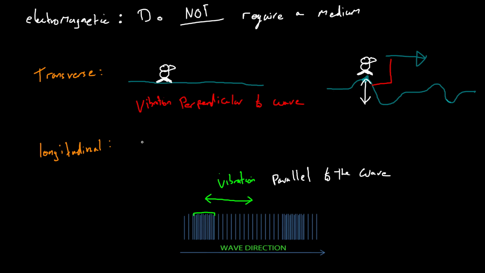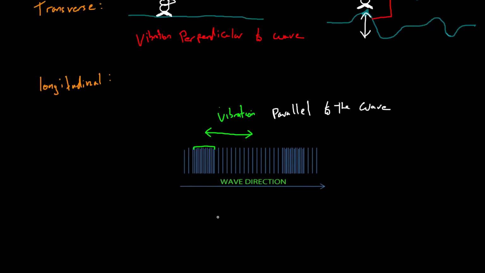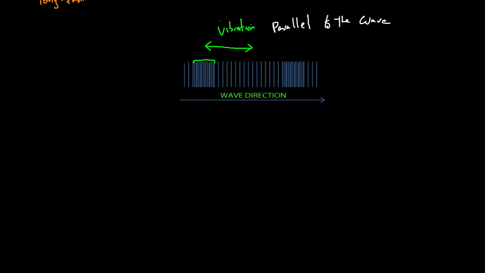There are various different examples. A slinky is of course longitudinal. Sound is also longitudinal. And so I'll just demonstrate that quickly with a diagram. Let's say we had a speaker over here, okay? And that booms out some sound. What's happening in the air is you've got all these air particles, right? And basically, some of these are going to be pushed into the others.